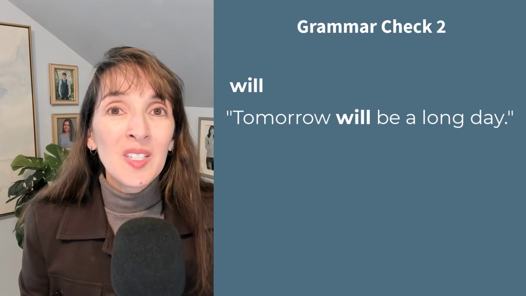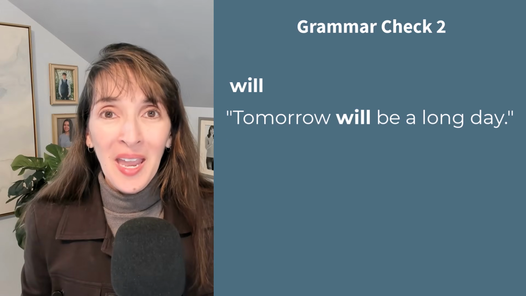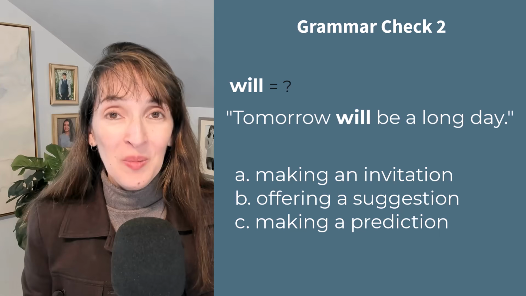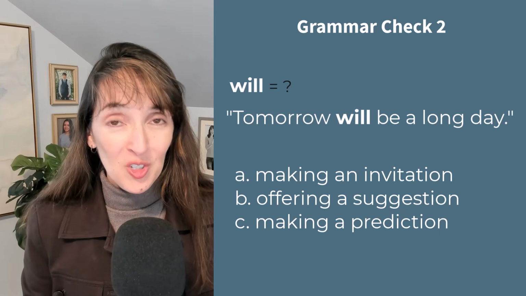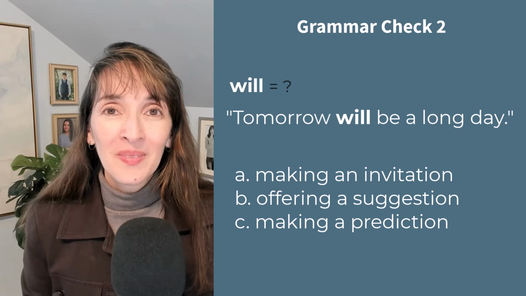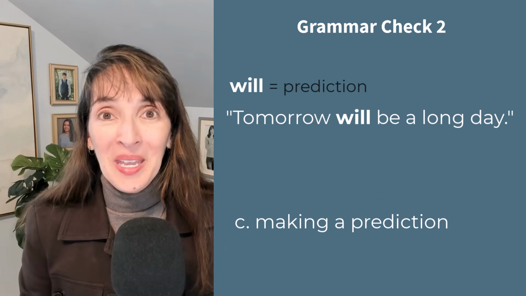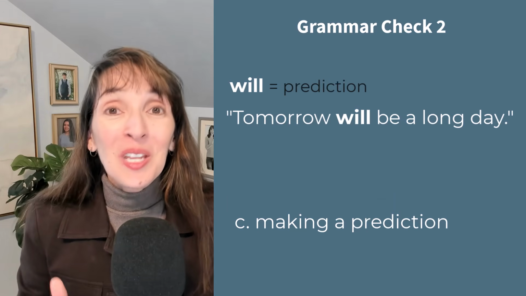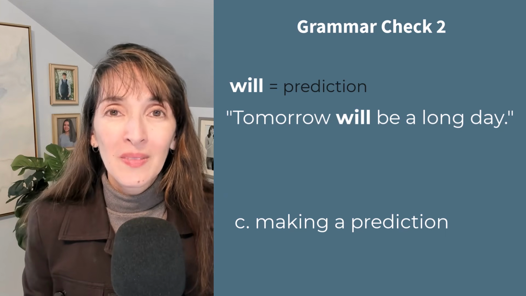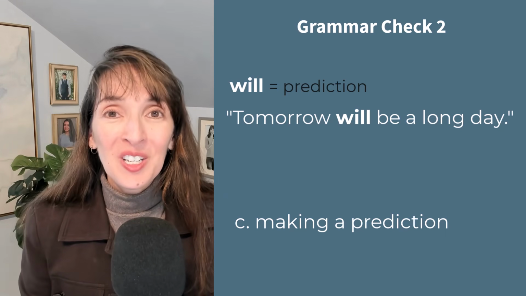Finally, when Jacob says, "Tomorrow will be a long day," what is he doing? Making an invitation, offering a suggestion, making a prediction. Answer C, making a prediction. Jacob doesn't know for sure. He's guessing about the future. Will can be used for predictions.